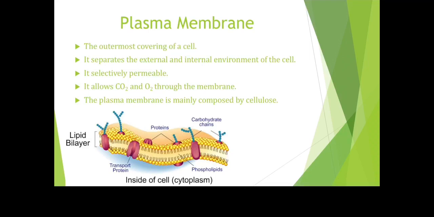It mainly allows carbon dioxide and oxygen through the membrane. The plasma membrane is mainly composed of cellulose, and you have a small diagram of a plasma membrane. This is how a plasma membrane looks.